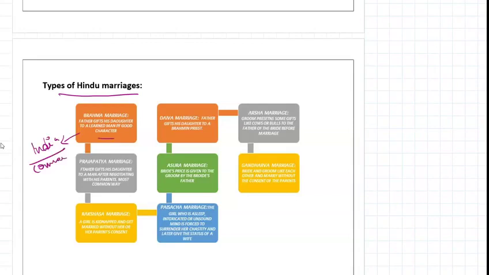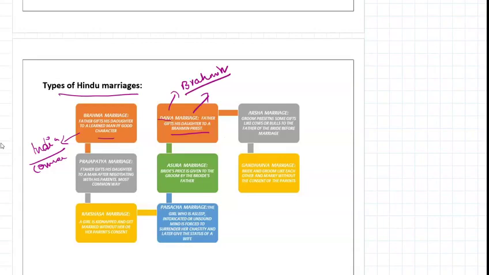Next, Daiva marriage. In Daiva marriage, the father gives his daughter to a Brahmin priest. It is not happening right now in India. Remember, Daiva is related to the Brahmins. So in Daiva marriage, the father gives his daughter to a Brahmin priest.